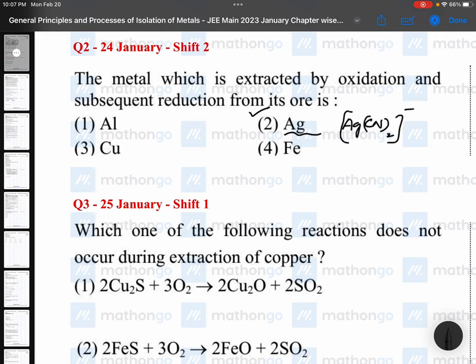Which one of the following reactions does not occur during extraction of copper? For copper extraction, you can see all these reactions, but there is no calcium silicate formation. This reaction is not there. Pure NCERT question, completely memory based. Copper sulfide converted to copper oxide, iron sulfide converted to iron oxide, and iron oxide impurity removed in the form of iron silicate.